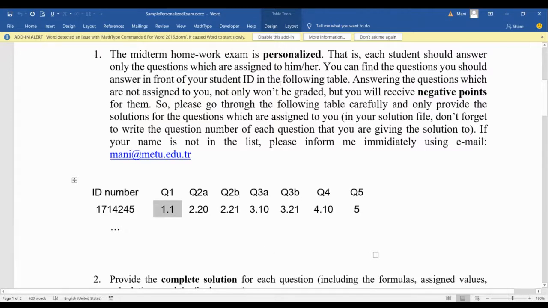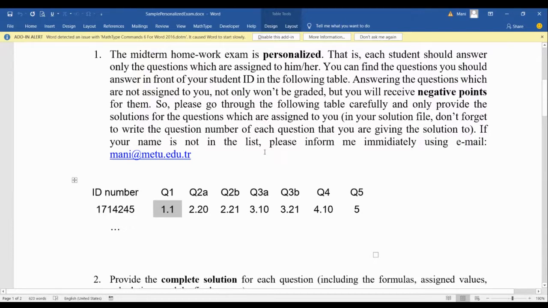Only answer them, and in your solution file, please include the number of the question that you should answer. So please go through the following table carefully and only provide the solutions for the questions which are assigned to you. In your solution file, don't forget to write the question number of each question that you are giving the solution to, as I mentioned.